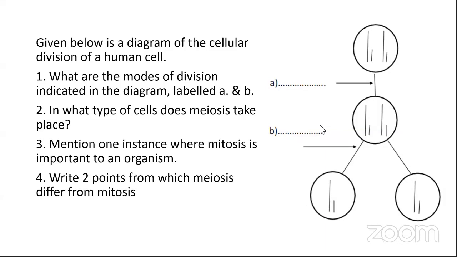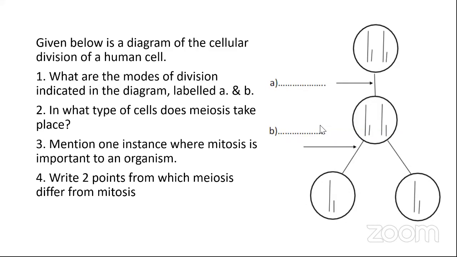Mitosis. Okay, I still didn't get the answer that I need.